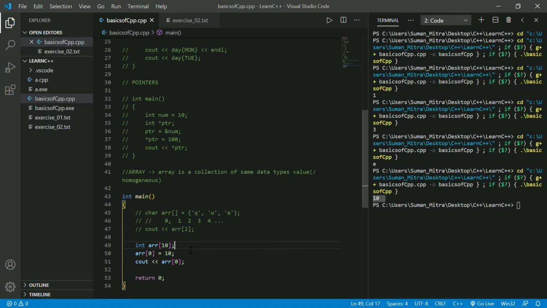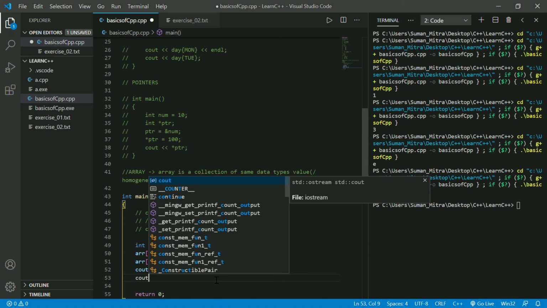So I hope you got an idea. And we know that the values are counted like 0, 1, 2, 3. So in which position do we want to store 10? We want to store 10 at position 0. We can store anything in the first position, but it should be of type int, or else it will give an error. Because we know it's a collection of the same data type, it should all be int because we declared it as int. So here we can assign 12, and if you print out, we'll use endl, else it will become dirty code.